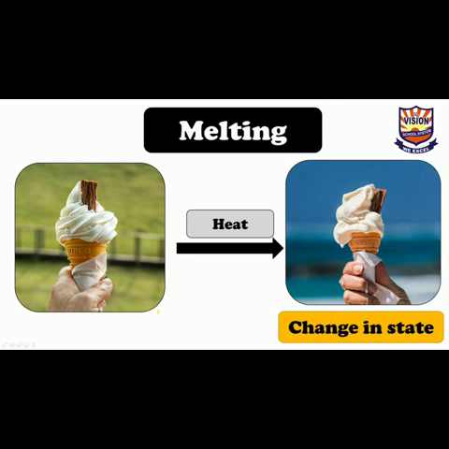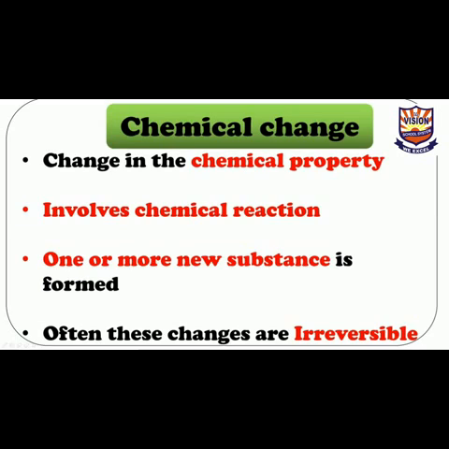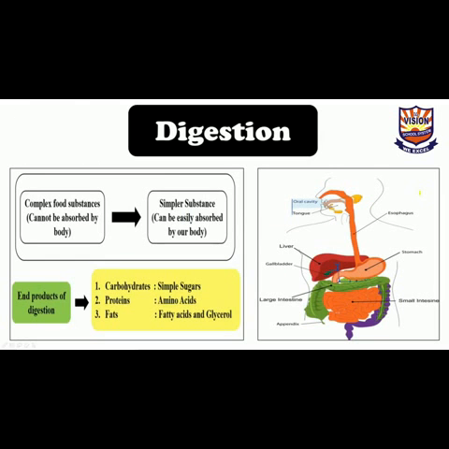Here is the example of ice cream. Melting of ice cream. Whenever ice cream is affected by heat, it starts melting. So this change is physical change. A substance changed from its solid state to liquid. No chemical reaction takes place. If we put this ice cream again in the fridge, the ice cream will be solidified. So this is the example of physical change.